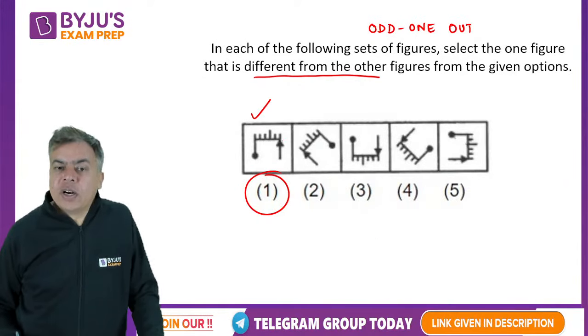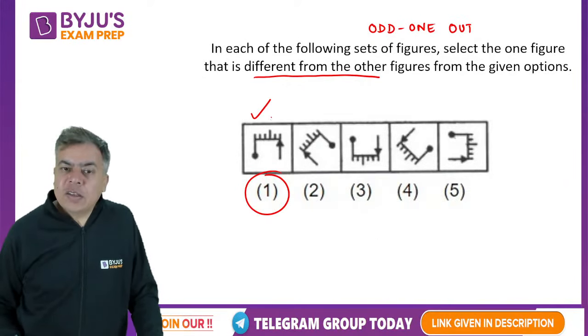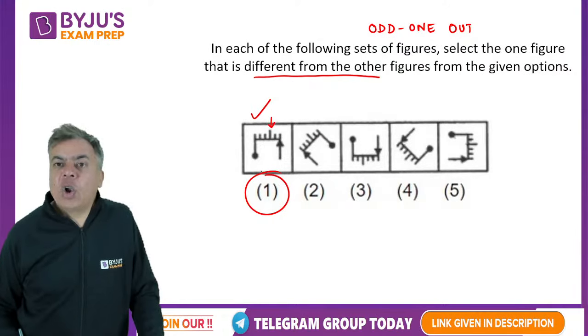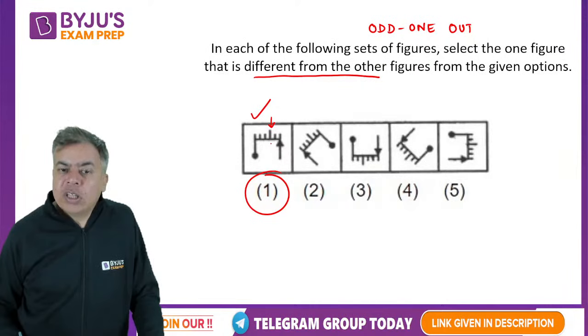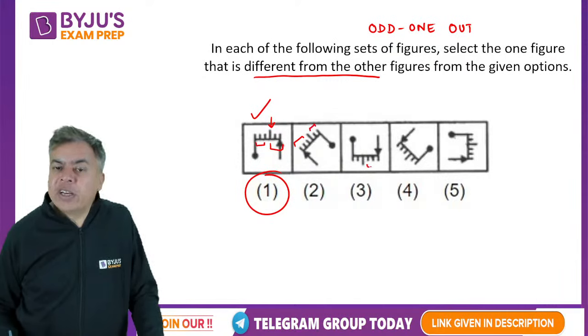See, in the middle center, you see a long line, right? Now towards the arrow there are 2 lines, and towards this circle there are 3 lines. Here towards the arrow there are 3, towards circle it is 2, in every other figure.